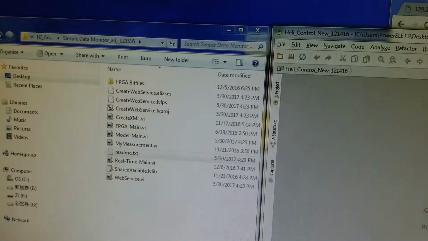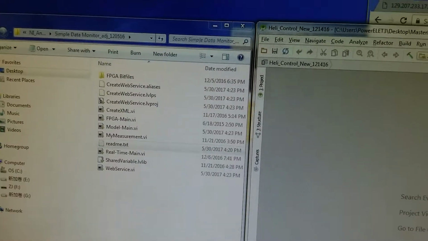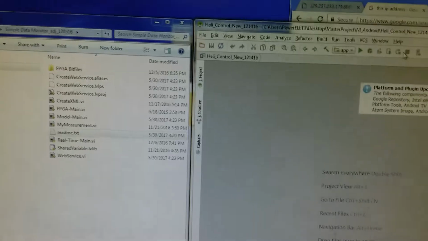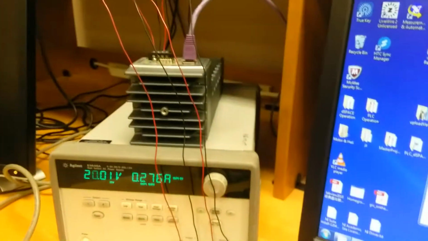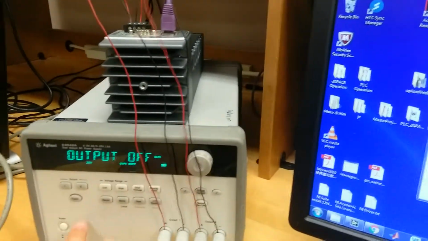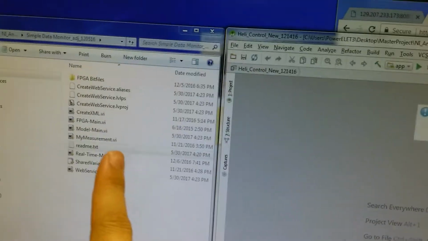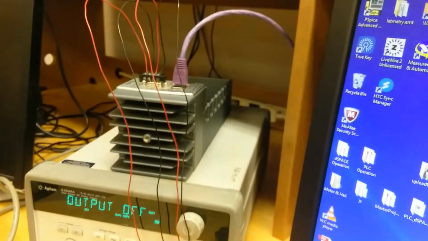Hello everyone. In this video, I will continue to introduce this helicopter co-simulation system. The difference is that in this new configuration, we don't need this real-time controller. We can shut down this real-time controller and use the Android device to control the helicopter model directly, without the NI real-time controller.